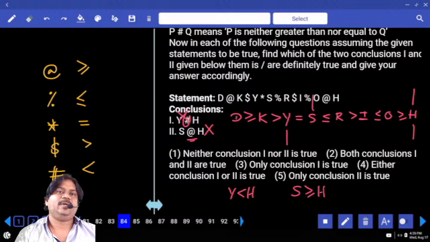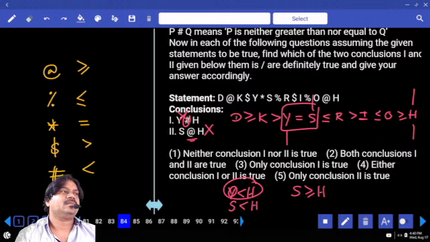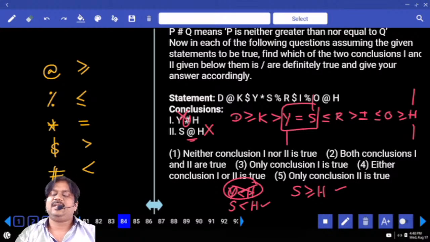Are you clear about these points? Right. And what does the statement say here? Y is equal to S. In the place of Y, can we write S? Y less than H, can we convert it into S less than H? Yes. Right. So clearly we have two conclusions here. One is S smaller than H, another is S greater than or equal to H. Both are wrong. If we combine them together, what answer do we get?